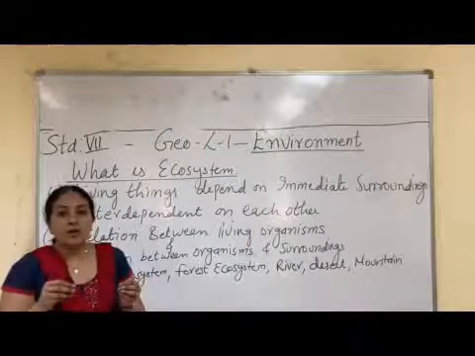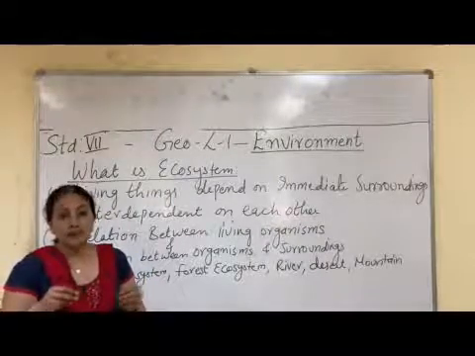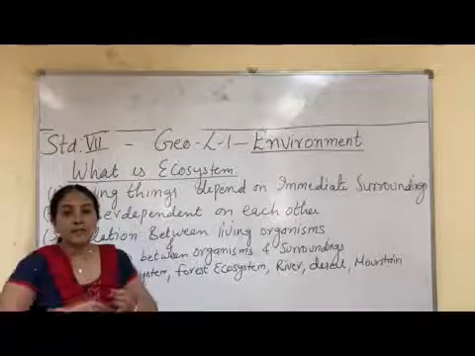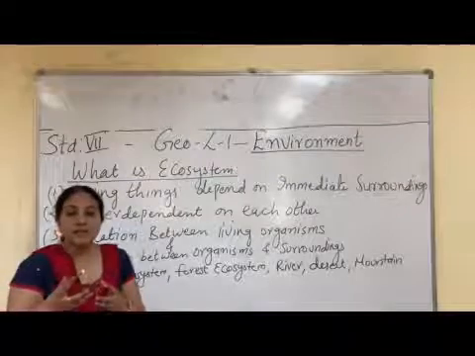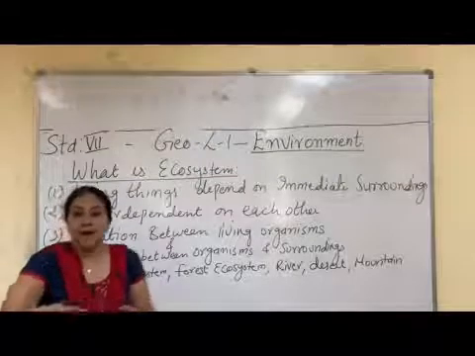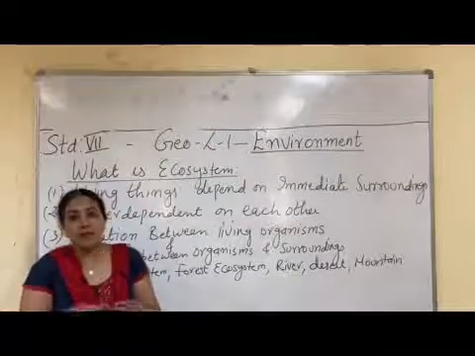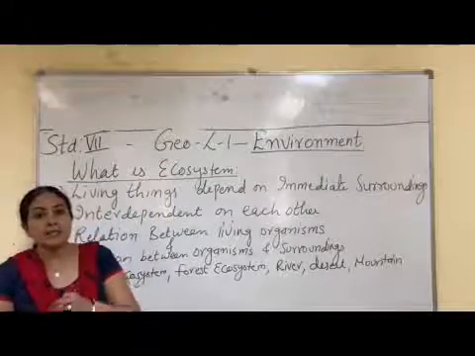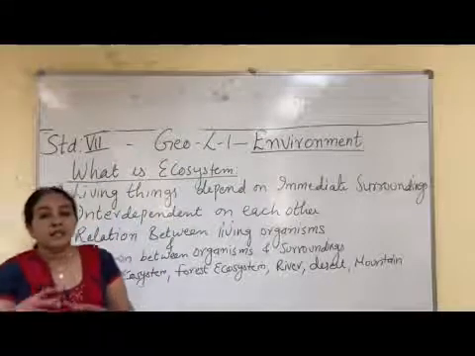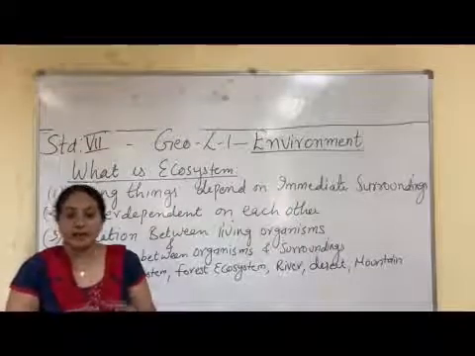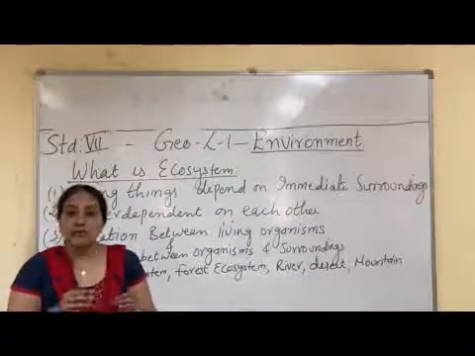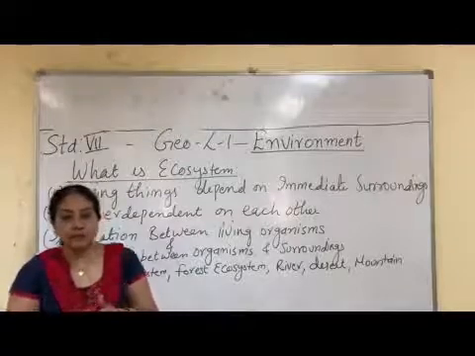So we are also dependent on non-living things. When human beings depend on plants and animals, that means there is a relation between living things. When plants depend on human beings, or plants depend on animals, or animals depend on plants, this is the dependence of living things on each other. So there is a relation between living things also.